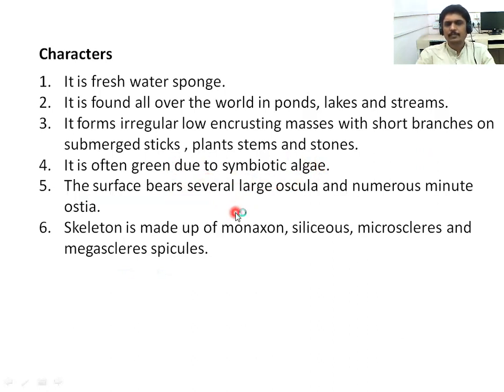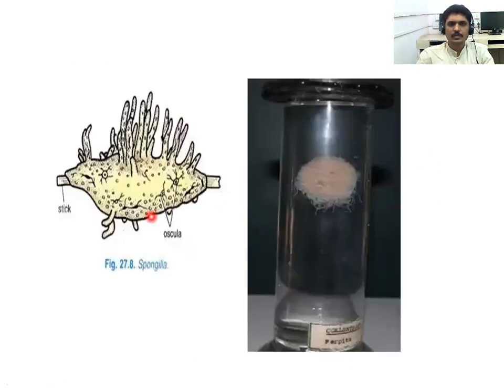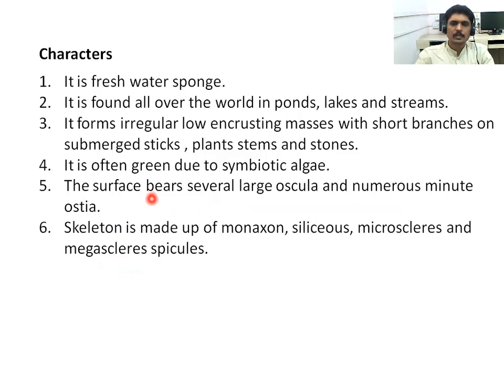The surface of this Spongilla bears several large oscula and numerous minor ostia. The small openings we call the ostia, and the large ones are the oscula. They help in the entry of water and in capturing food. Their skeleton is made up of monoaxon, siliceous microscleres and megascleres spicules. The spicules are monoaxon and siliceous in nature, and both microscleres and megascleres are present in their body.